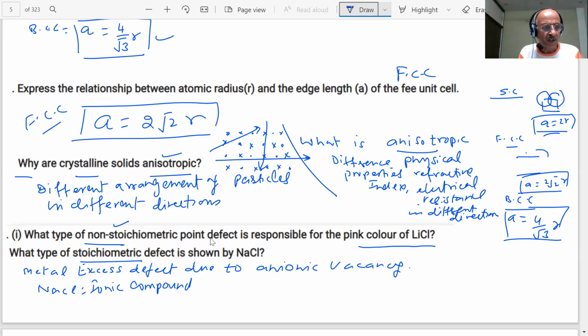Students, we have to think and answer the questions. Okay, stoichiometric NaCl. This is Schottky defect. All right.